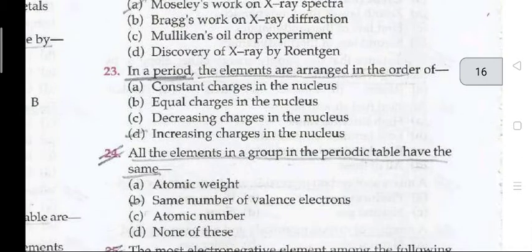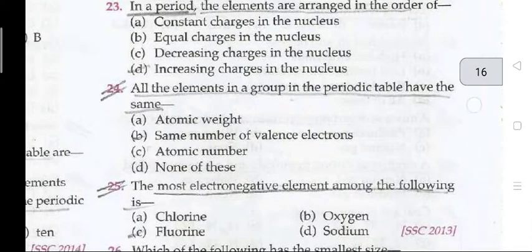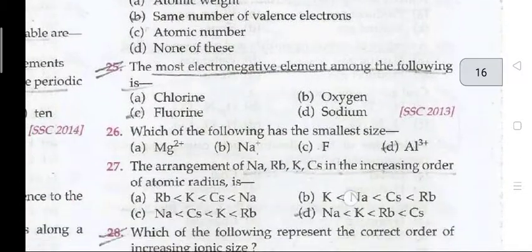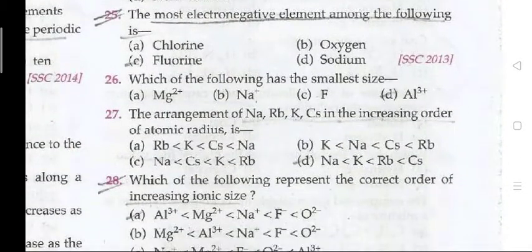Question 23. In a period, the elements are arranged in the order of increasing charge in the nucleus. Question 24. All the elements in a group in the periodic table have the same number of valence electrons. Question 25. The most electronegative element among the following is